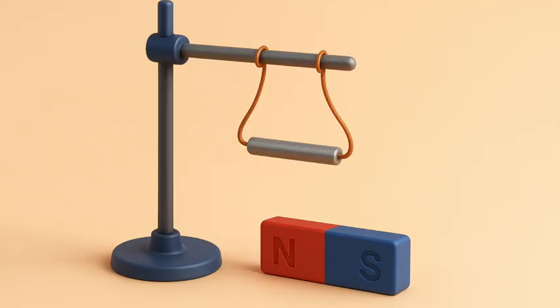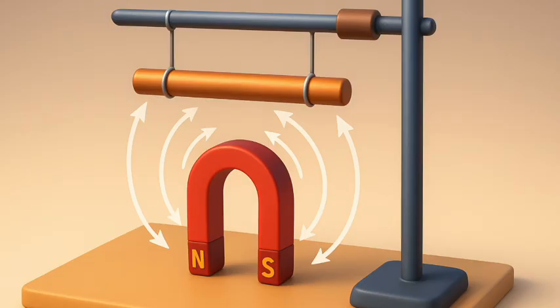Activity 12.7. Take a small aluminium rod of about 5 centimeters. Using two connecting wires, suspend it horizontally from a stand, as shown in Fig. 12.12. Place a strong horseshoe magnet in such a way that the rod lies between the two poles with the magnetic field directed upwards.